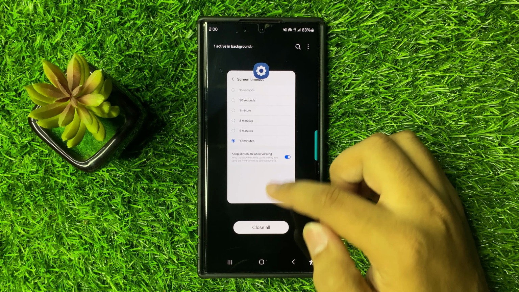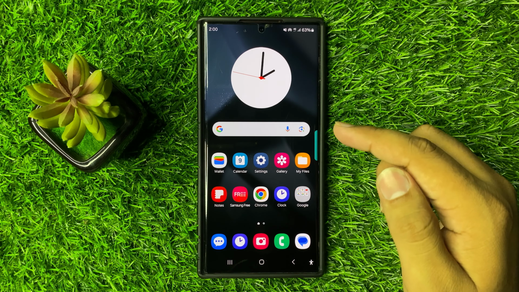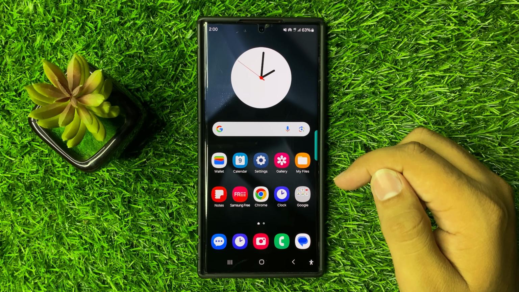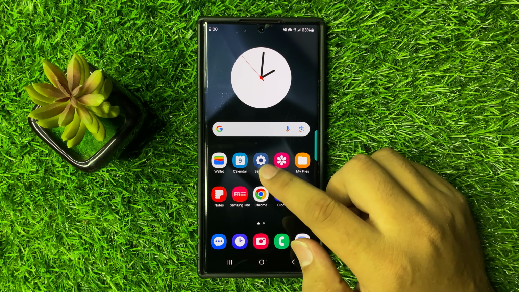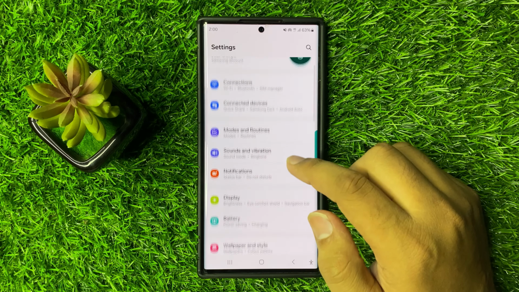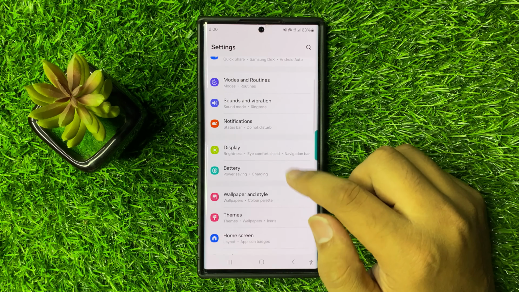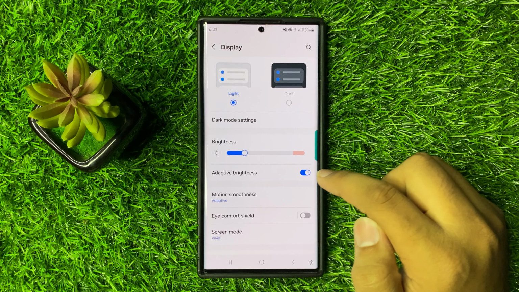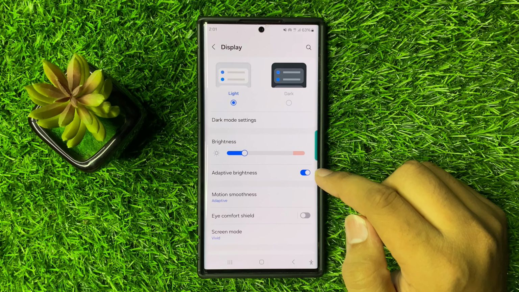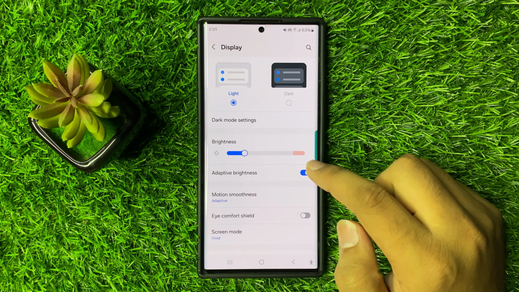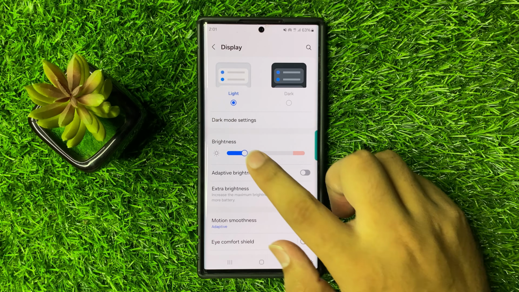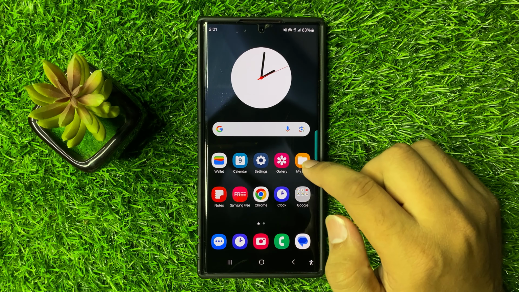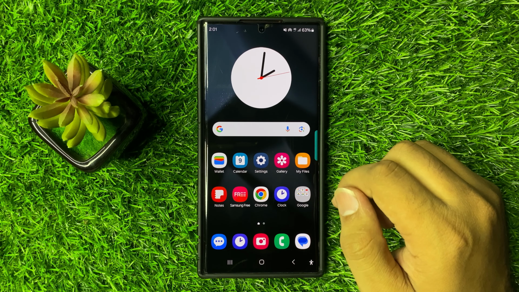So after doing this, if it doesn't fix your problem, then the second solution is turn off auto brightness. For that, open settings again, scroll down and click on display, and here you will see an adaptive brightness button. So just simply tap on this button to turn it off, and after turning off the adaptive brightness, the screen timeout issue will be fixed.